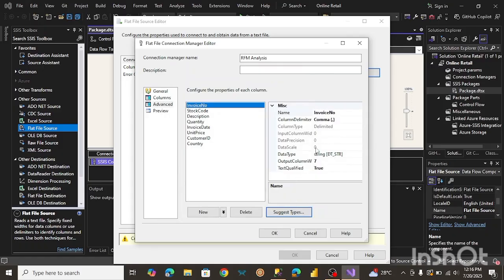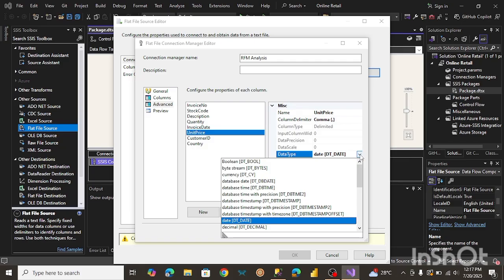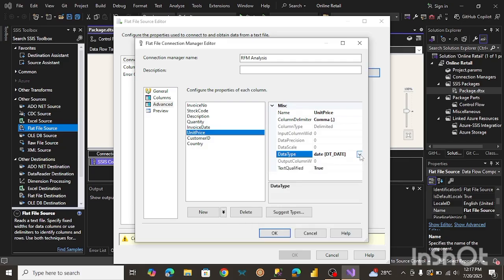All right, so let's just review this. Okay, string, description, string, quantity. Let's check the date. All right, you can see it's in date. Unit price, I think unit price should be an integer. So let's just try to change this. Or I might use a float.